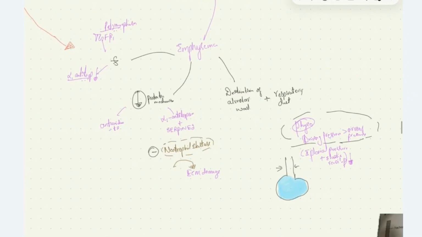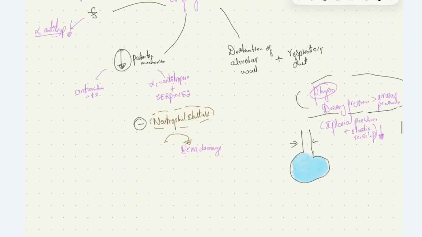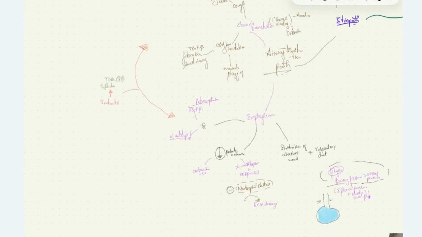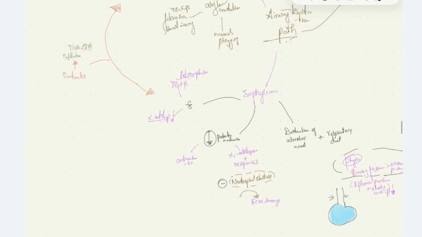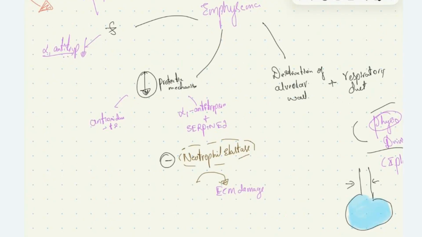So these genetic abnormalities, mainly alpha-1 antitrypsin deficiency, and also reduced amount of antioxidants, will impair the normal protective mechanism in the lungs, which usually acts against the normal inflammatory response in the lungs. When these protective mechanisms are lost, the normal inflammatory response in the lung causes extensive damage to the host tissue, along with the damage to the foreign particles like toxins.